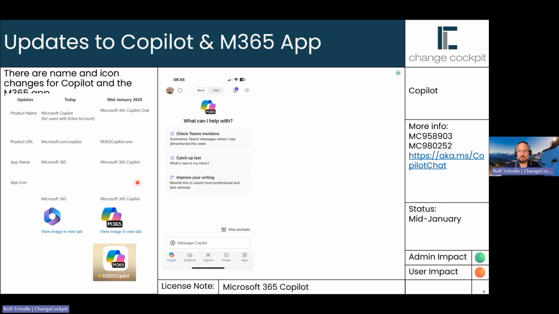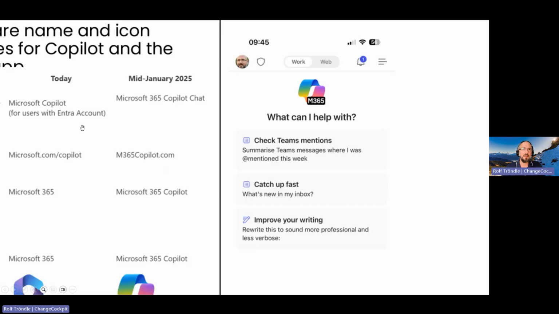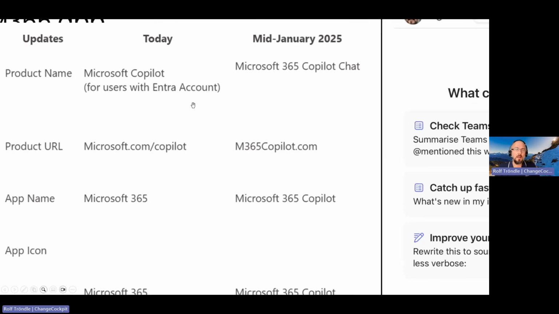First of all, Microsoft is making huge marketing campaigns at the moment, talking about Copilot for everyone, free Copilot, and so on. Going back to, hey, what's really new in there? The only really new thing is the renaming of the Copilot brand or the Copilot app for free users. That's one of the main things. We see this here in the table.